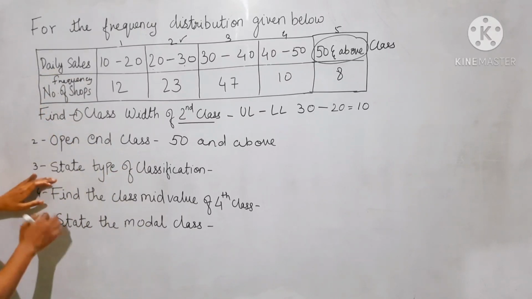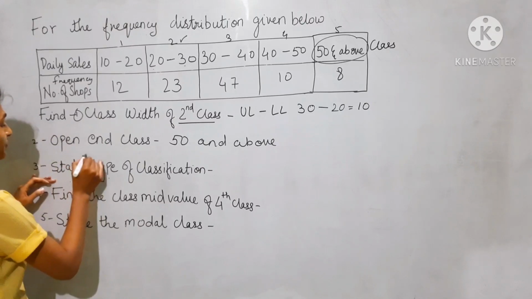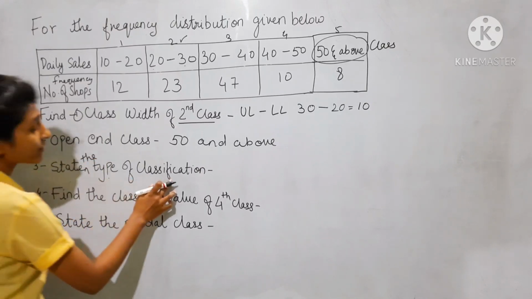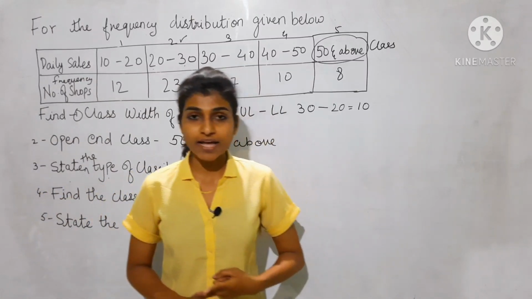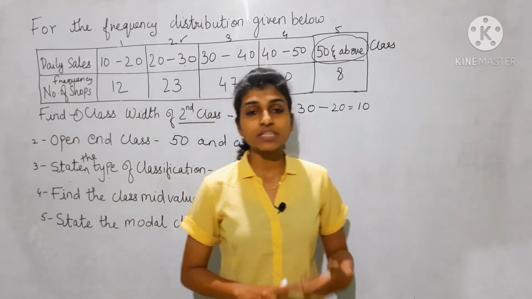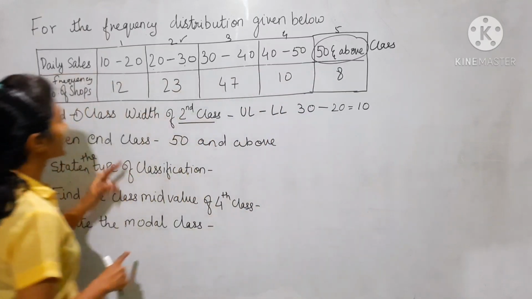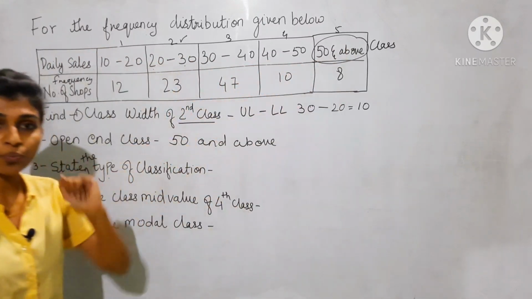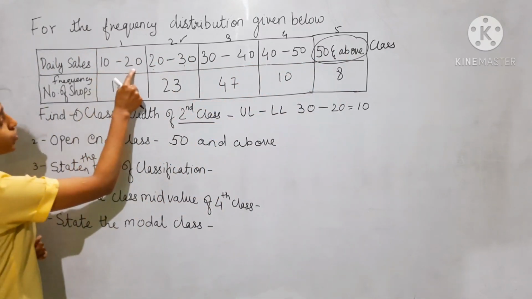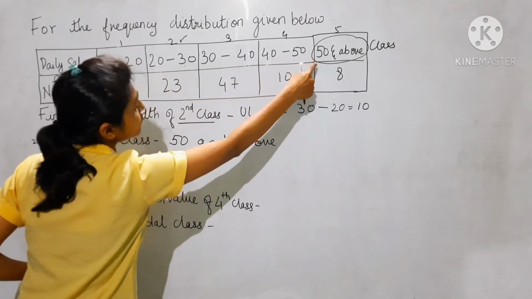Now the third question is: state the type of classification. I have already explained there are two types of classification, inclusive method and exclusive method. So which type is this? Observe the frequency distribution properly: 10 to 20, 20 to 30, 30 to 40, 40 to 50, 50 and above.